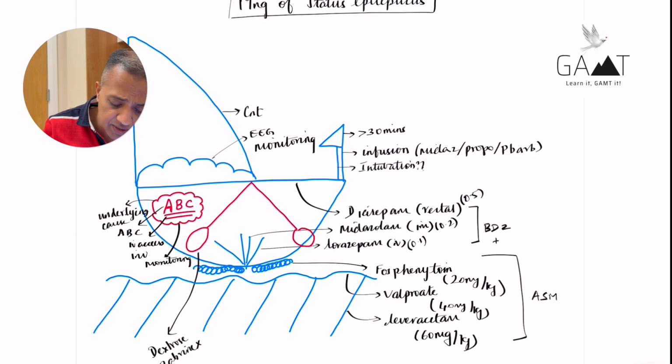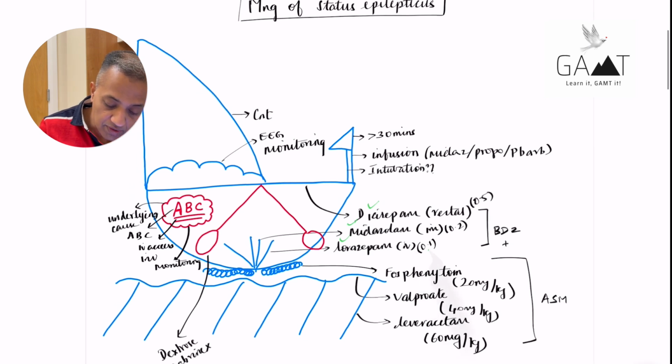These 3 benzodiazepines have been extensively studied for the treatment of status epilepticus: diazepam, midazolam, and lorazepam. The drug of choice here is lorazepam. It's 0.1 milligram per kg. IV lorazepam is the drug of choice for status epilepticus, followed by midazolam. If you don't have IV access, you can give IM midazolam, at a dose of 10 milligrams or 0.2 milligrams per kg.